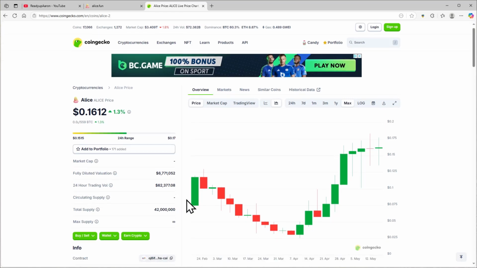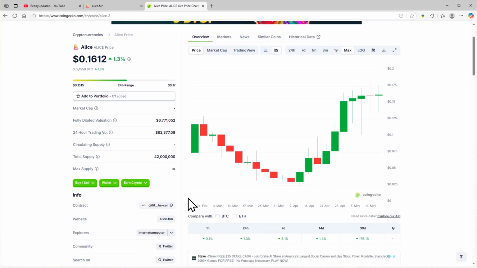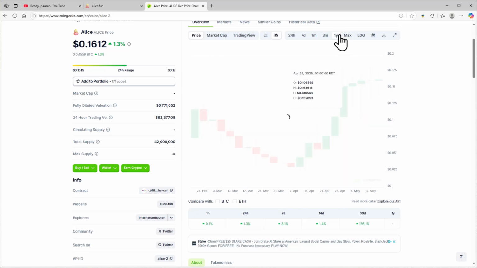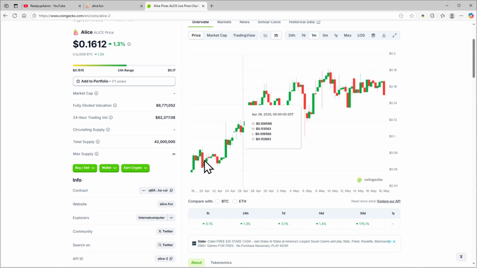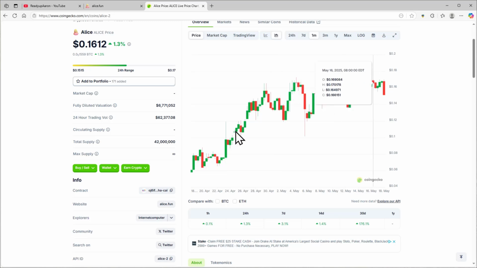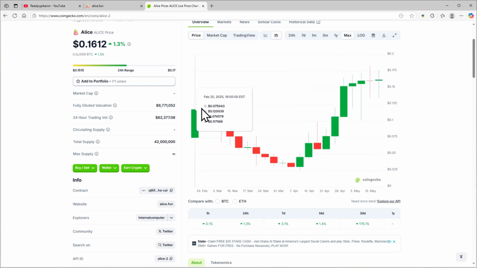So this is what we have. We do indeed have Alice. Let's see, max, that's max. A year, 3 months. So not much data to work with at all, right? Okay, so 1 month, just showing us the 1 month upward move there. But I'm already seeing, and I have seen this on the max chart here, it's very simple. It's very clear. All the patterns and everything in here. But of course, I see it. This is why I'm going to share it with you guys.